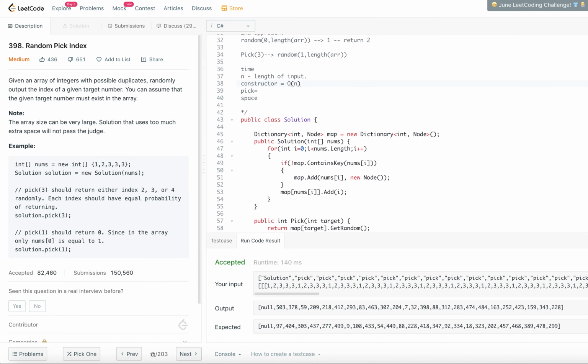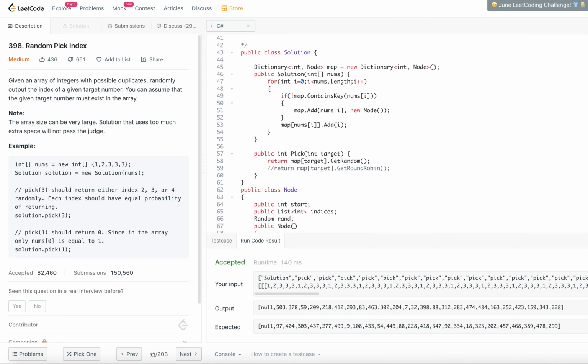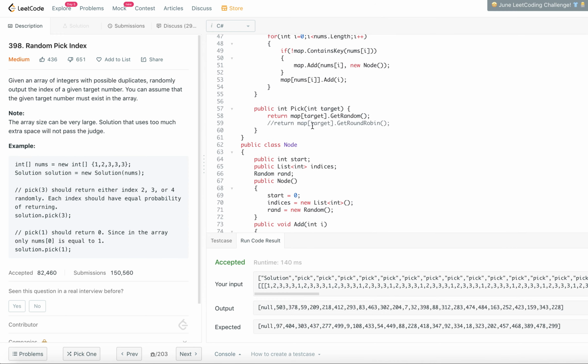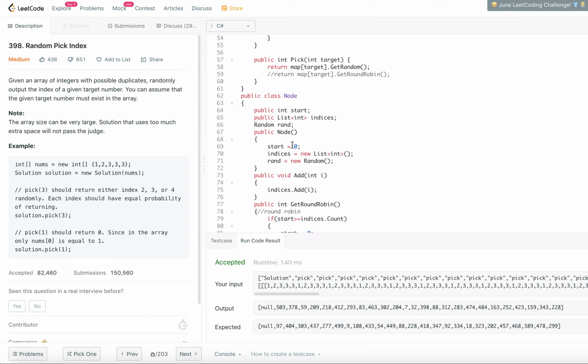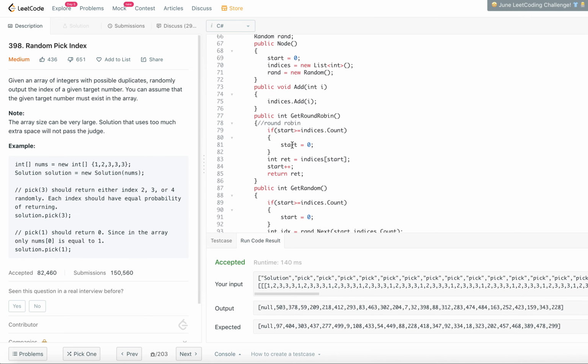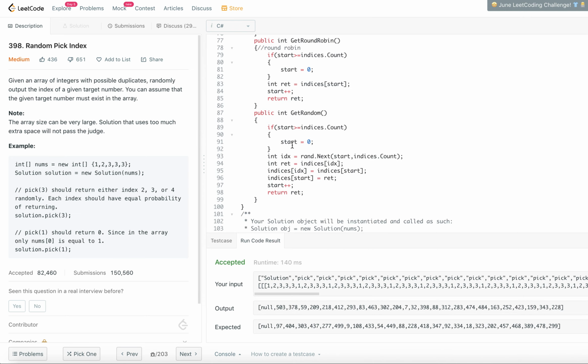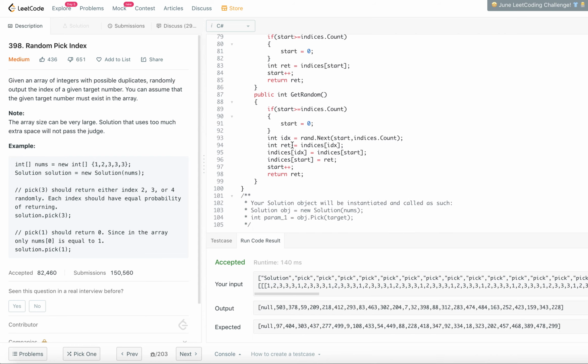Now go to pick. The majority of the logic is in the node class that we mentioned, so get random is the method we are going to look at. How much time is get random going to take to give the answer? We get the random number, do the swapping and return.